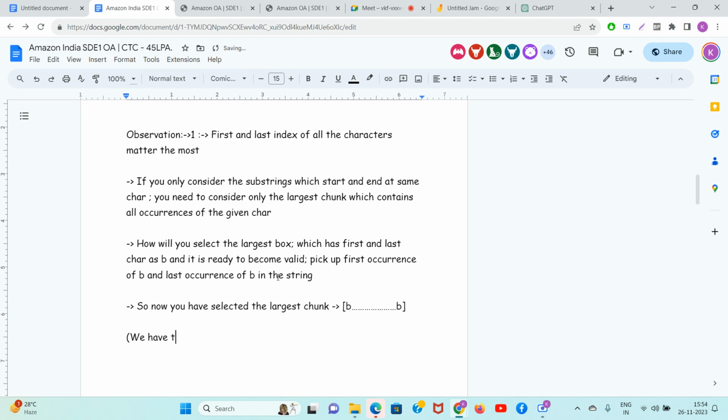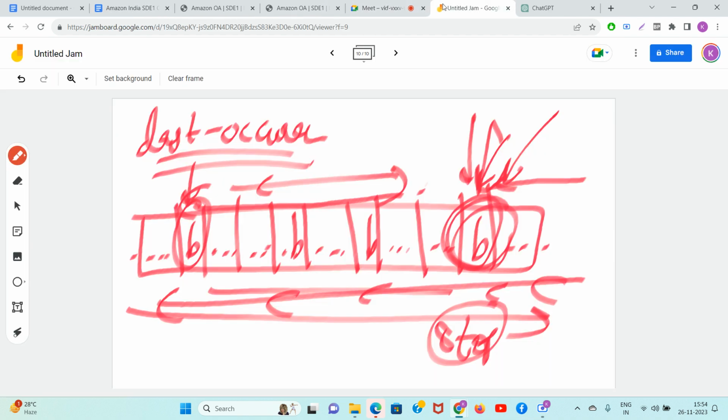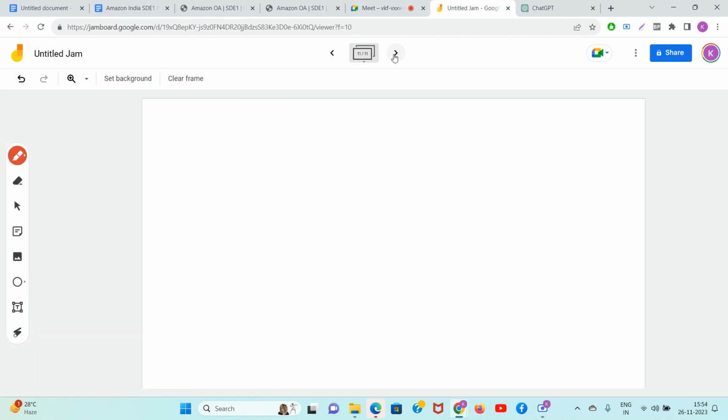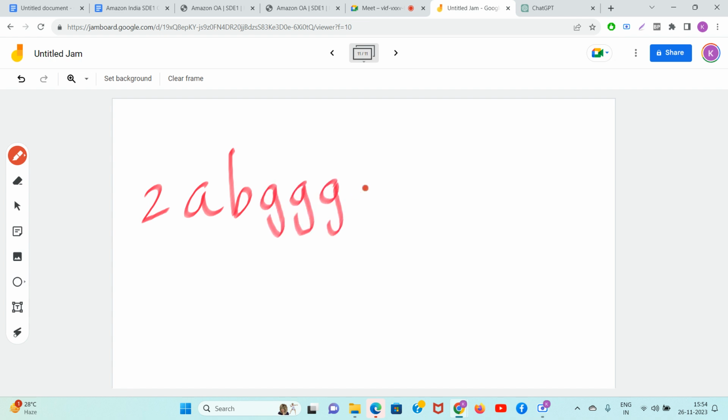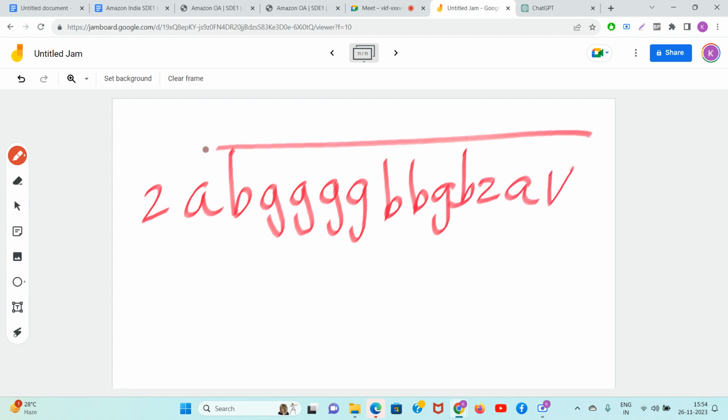We have to do this later on for all characters A to Z. Okay. But guys, for our example, let's consider that this was your string, let's say now: Z, A, B, G, G, G, G, B, B, G, B, Z, A, V.